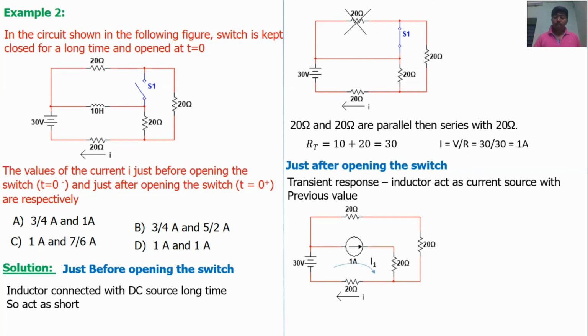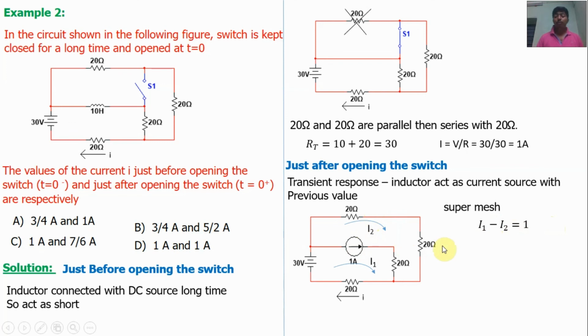Let us take this mesh current as I1, and this mesh current as I2. Okay, we cannot apply KVL for loop 1 and loop 2 because there is a current source, the supermesh concept. If a current source is present, we cannot apply KVL directly. We know two equations. First, by using the current source we can form an equation. The I1 current direction is the same as that of the current source, and the I2 current flows in the opposite direction. So I1 minus I2 is equal to 1 amp. This is equation 1.